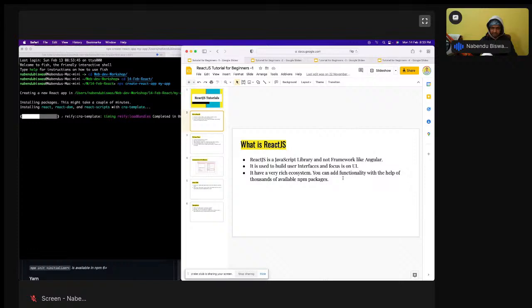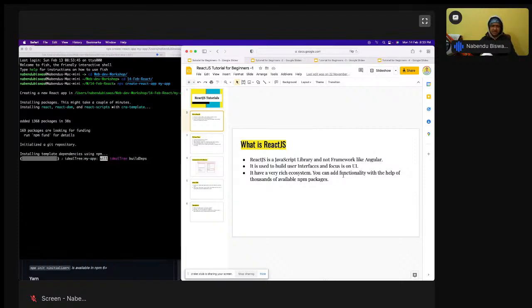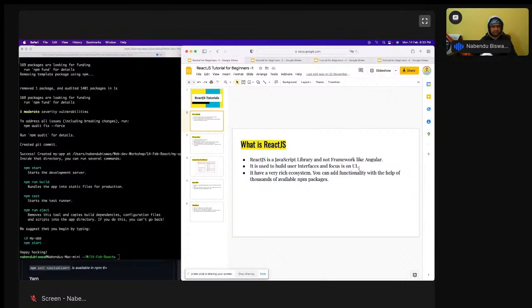So ReactJS is a JavaScript library and not a framework like Angular. It is very small. Actually, it is very small. It is used to build interfaces and focuses on the UI. It is a very rich ecosystem, and all those things are there. And so you have to learn.